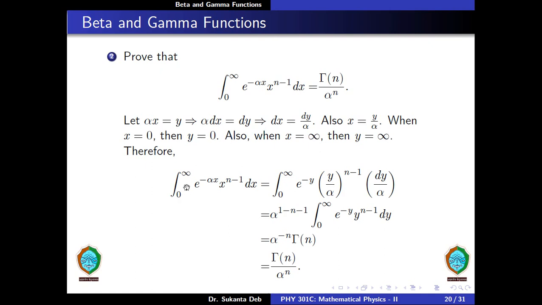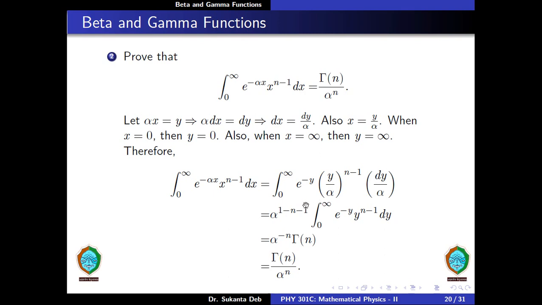Therefore this integral from 0 to infinity e to the minus alpha x into x to the power n minus 1 dx is equal to the integral from 0 to infinity of e to the minus y. Now x is equal to y by alpha, so this can be written as y by alpha to the power n minus 1 into dx is equal to dy by alpha.